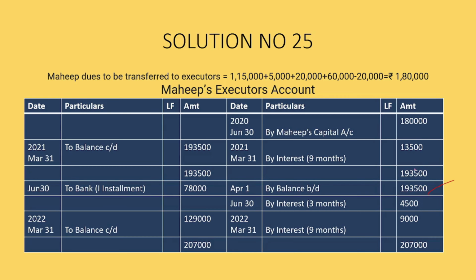1,93,500 to interest 3 months 4,500, by interest of 9 months, that is 9,000. So the total balance comes over here 1,29,000.